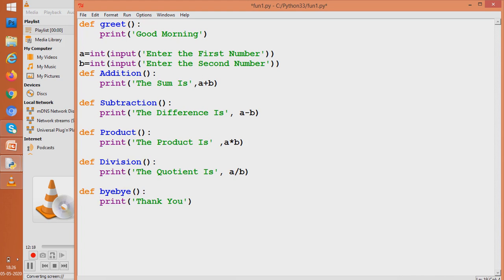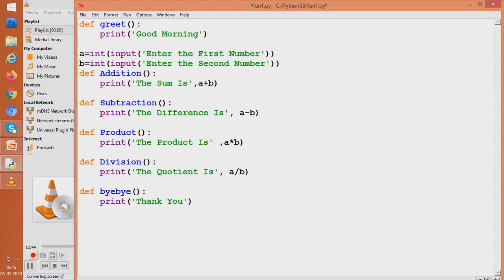Now what we have done is we have divided each of our lines into different subunits. Now our program is not a single unit program. Our program has many subunits. One subunit is greet, the other subunit is addition.